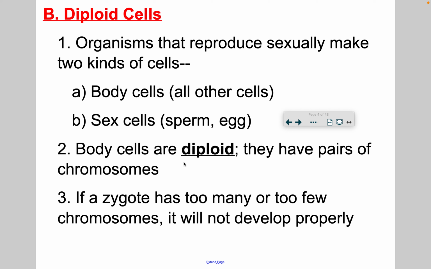Body cells are diploid. That means that they have pairs of chromosomes. All body cells have 46 chromosomes in them. Sex cells have half the number, so we don't call them diploid. Diploid means they have the full set, they have pairs of chromosomes. If a zygote has too many or too few chromosomes, it may not develop properly. It might end up with a genetic disorder, and we'll talk about that later in this chapter.